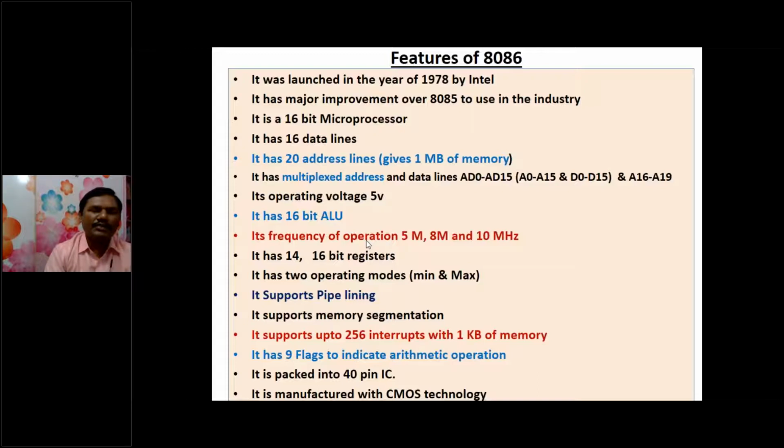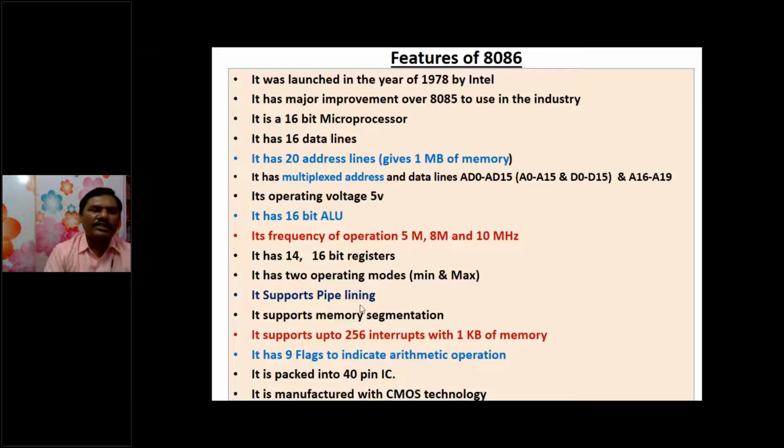It has two operating modes: minimum mode and maximum mode. Minimum mode means we use only one processor, whereas if we use more than one processor for multi-tasking or multi operations, then it is called maximum mode, which we'll discuss later.